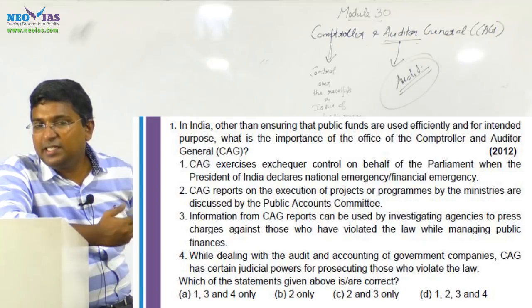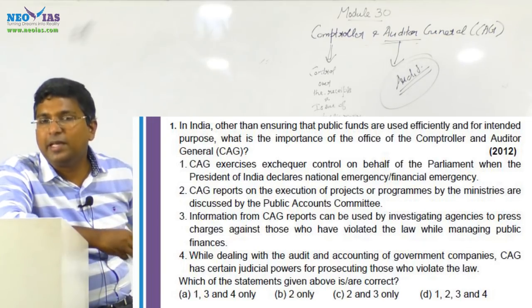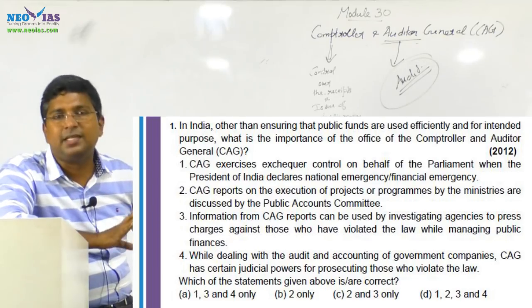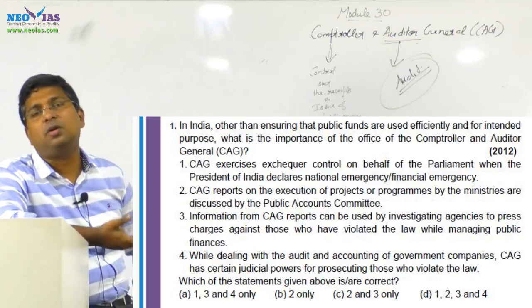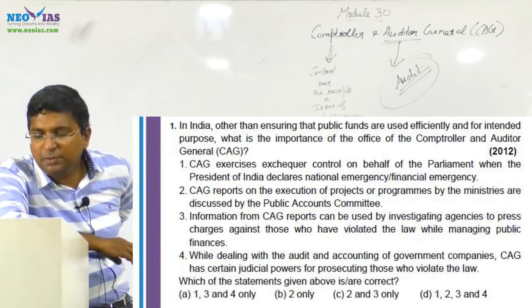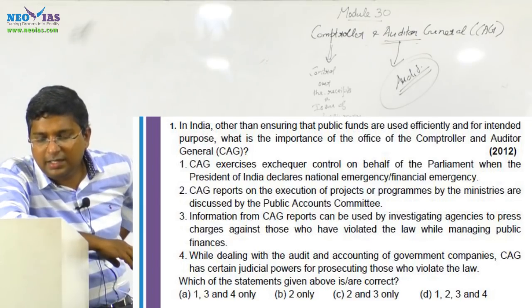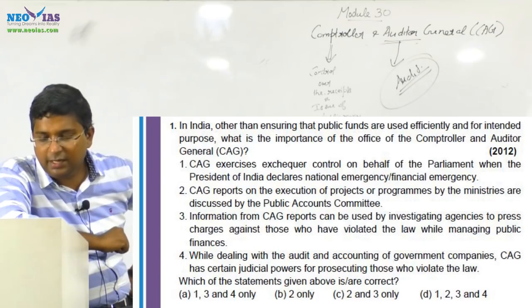It is discussed by the Public Accounts Committee of the Parliament, which we will discuss later. So without knowing this, we got the answer by elimination. That's a correct statement.